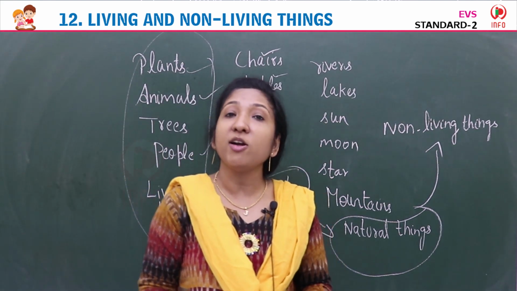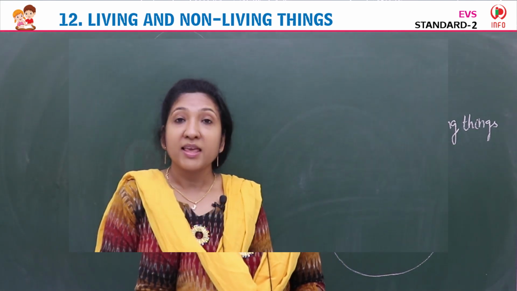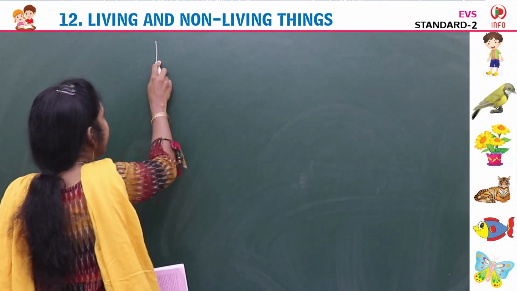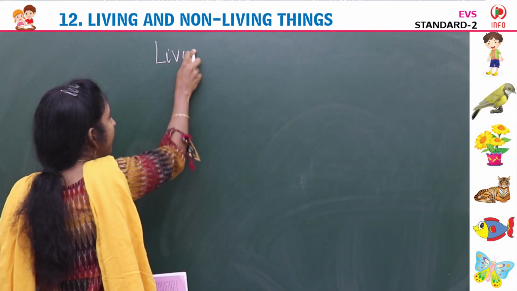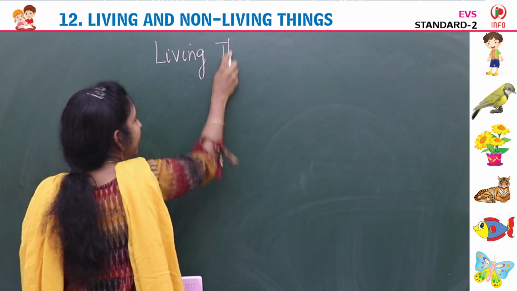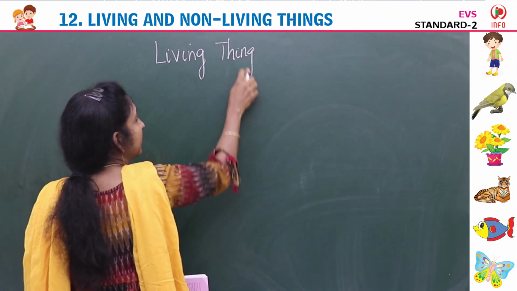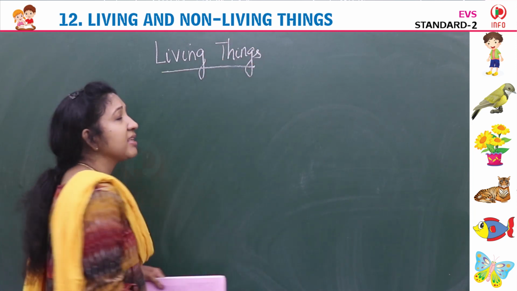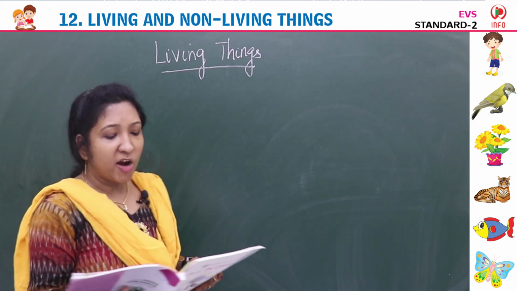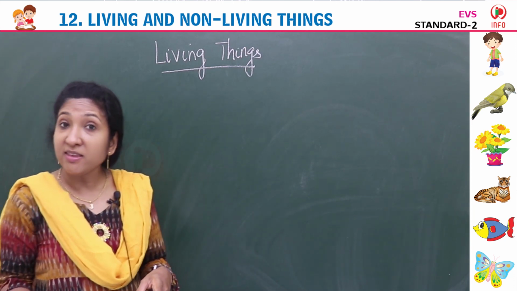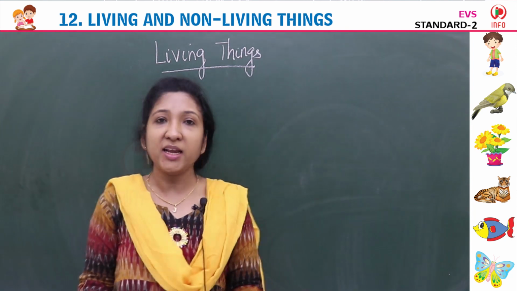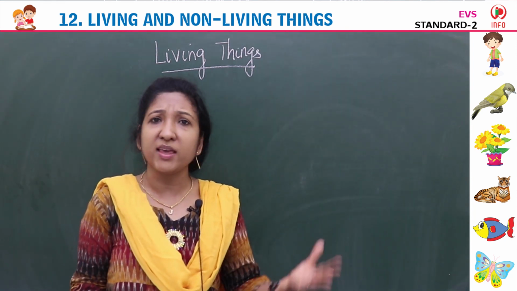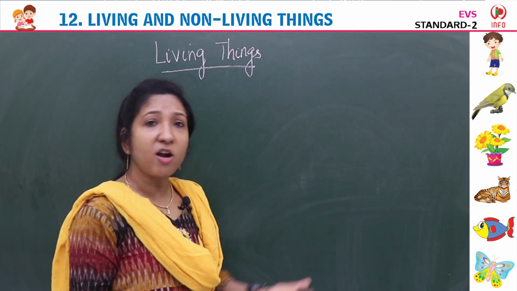First we will learn about living things. Okay? Yes, so living things. First we are going to learn about living things, its features or its characteristics, or what are living things. We are surrounded by living and non-living things. Around us we can see many living things and we can see non-living things also.